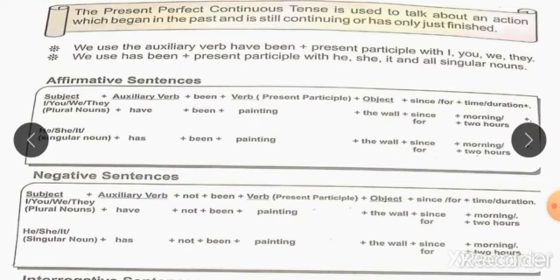So the structure of affirmative sentence for the present perfect continuous tense is: for subject I, you, we, they and plural noun, we use auxiliary have been plus present participle plus object plus since or for plus time duration plus full stop. And for he, she, it and singular noun, we use auxiliary has plus been plus present participle plus object plus since or for plus time duration plus full stop.